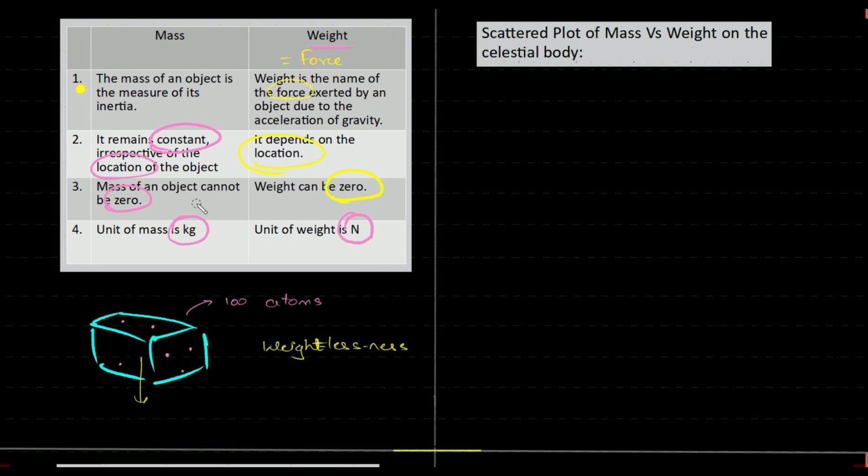An object cannot have a mass of zero. It is independent of location. Wherever you take the object, the mass of the object will be the mass of the object. And the unit of measuring it is kg.